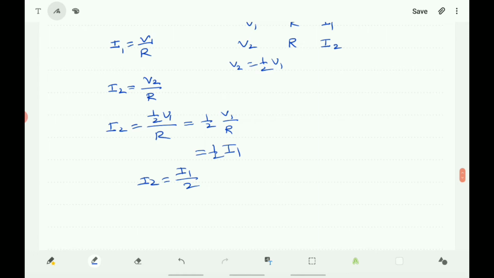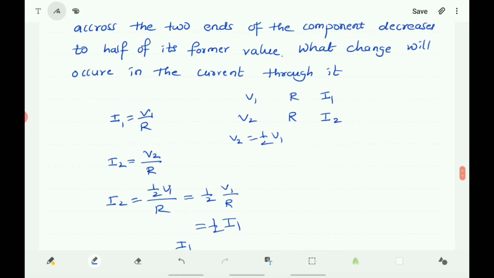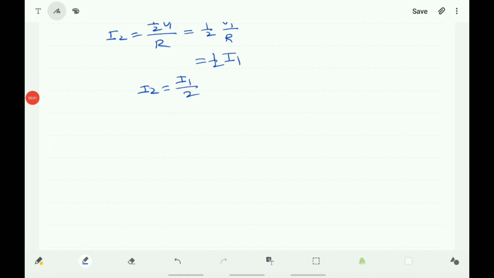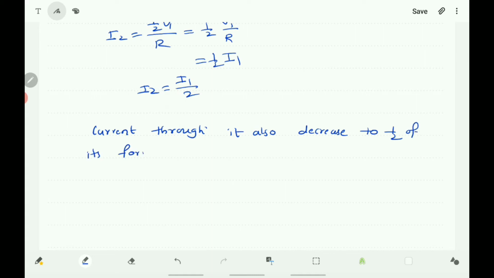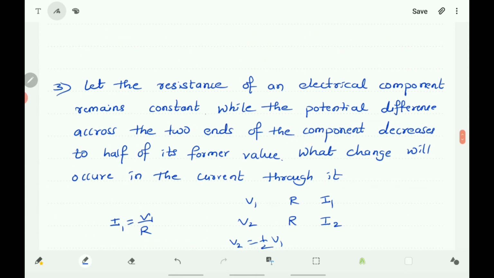So you can write what is the answer here. What change will occur in the current through it? Current through it also decreases to half of its former value, as the potential difference decreases to half of its former value, current also decreases to half of its former value.